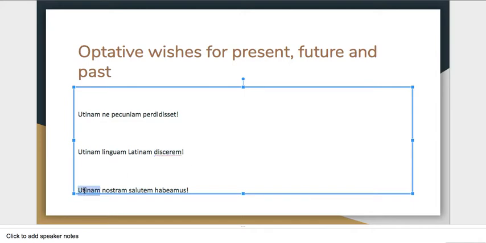Finally, last but not least, we have utinam nostram salutem habeamus. Hopefully we looked at that and said, hey, we fear, so that is an -ea for the present subjunctive. So that's actually going to be a wish for the future. And this is the one that we can't just translate in the present tense as though it was present tense indicative. We have to realize that it's very hypothetical because we're talking about the future. So it's going to be if only we might have our health. If only we would have our health in the future, then we'll be good, right? Can't beat having your health.